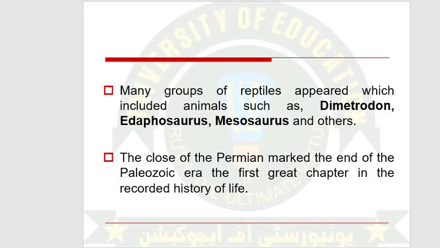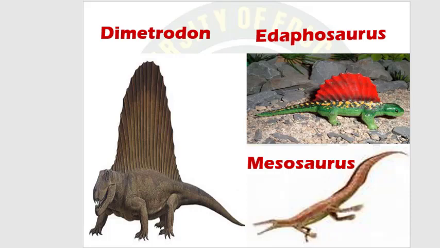In this time period, many new groups of reptiles were also noticed. Here you can see these reptiles. These were huge animals, of which first of all you can see Dimetrodon, a huge reptile of that time period, and on the other hand a lizard-like animal called Edaphosaurus and the crocodile-like animal Mesosaurus.